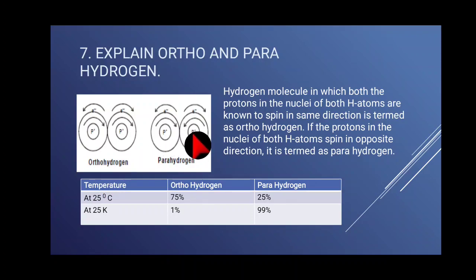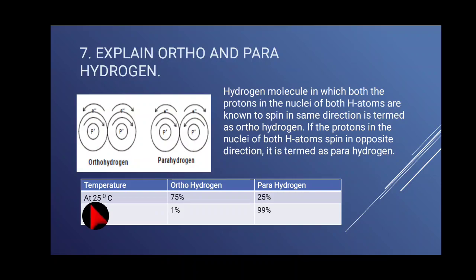If the protons in the nuclei of both hydrogen atoms spin in opposite direction, it is termed as para hydrogen. So nucleus spin in the same direction means ortho, opposite direction means para for hydrogen.